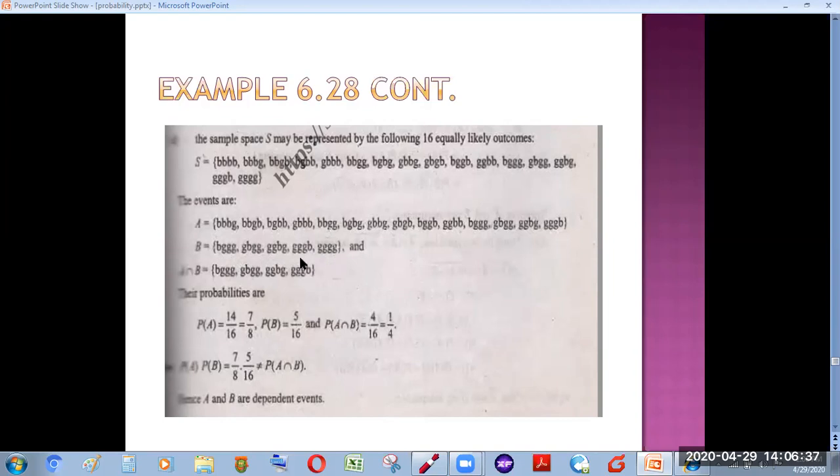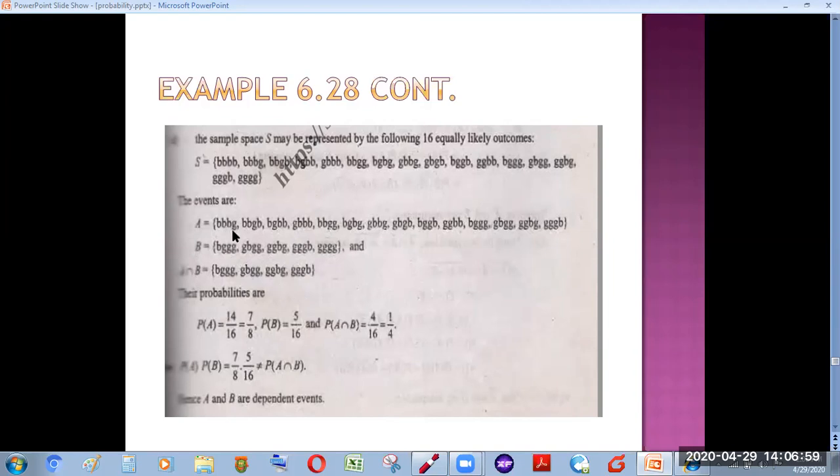So to show that the two events A and B are independent, first of all, we need to find out their intersection. So when we took intersection of A and B from these two sets, we wrote down here all those possibilities which are common in both sets. So their probabilities, now we can find them. Probability of A, how we can find it?